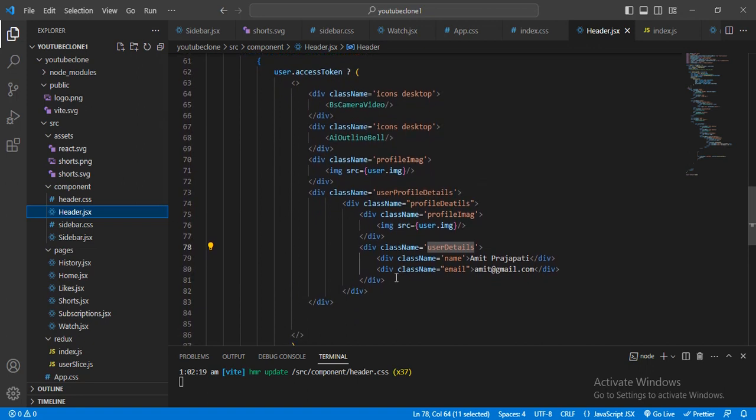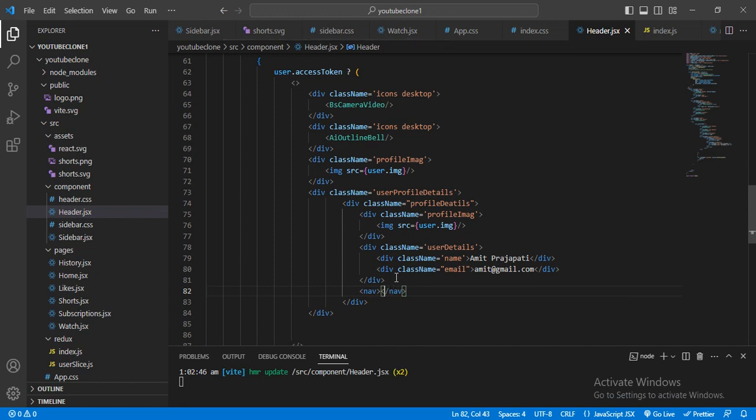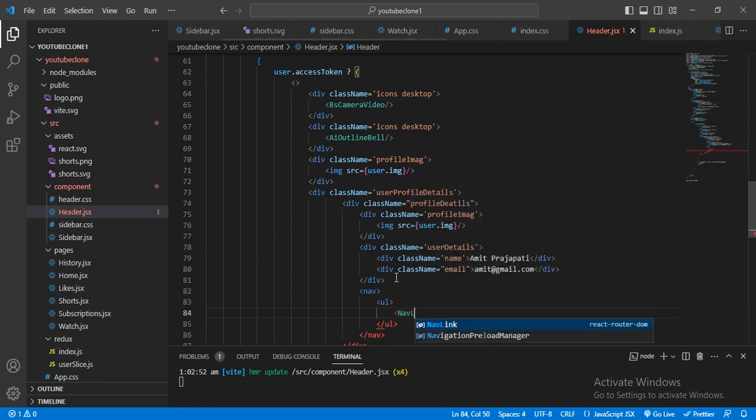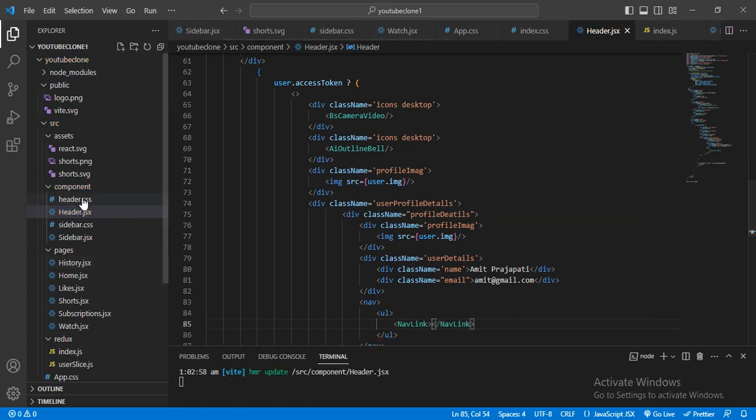and here below this I will create a list, and inside this I want to give another list, and inside this I will give the link like that. Let me just copy some navigation from the sidebar.jsx.